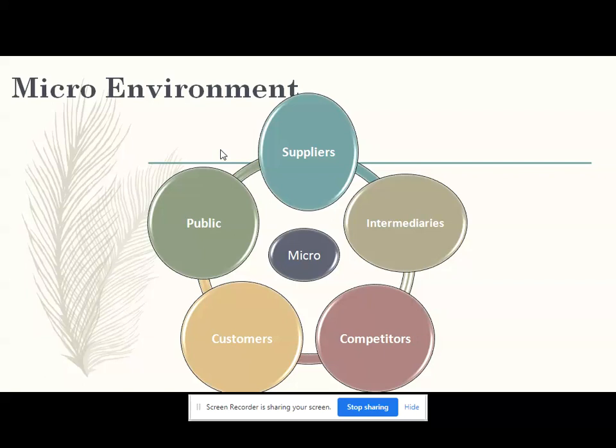Now we will see the next part that acts as a micro environmental force, that is micro environment component number 4, which is important. The terminology is customers. So what is the concept of customer, we will see. According to Peter Drucker, there is only one valid definition of the business purpose, that is to create a customer. So why are businesses there, or what is the existence of business? The purpose is to create a customer, right?